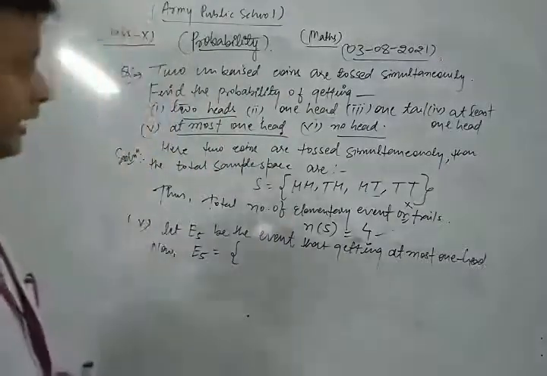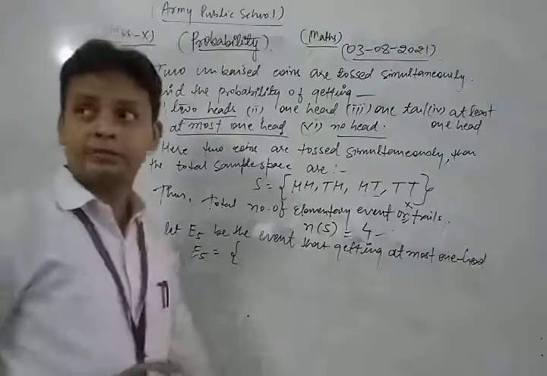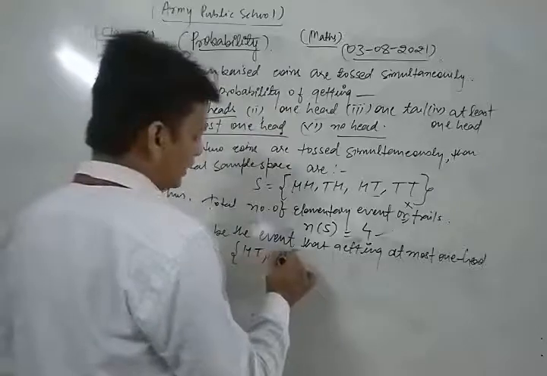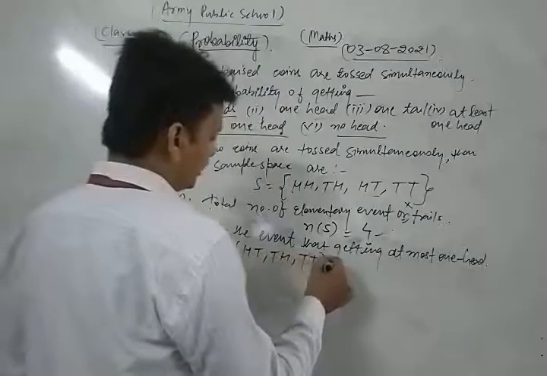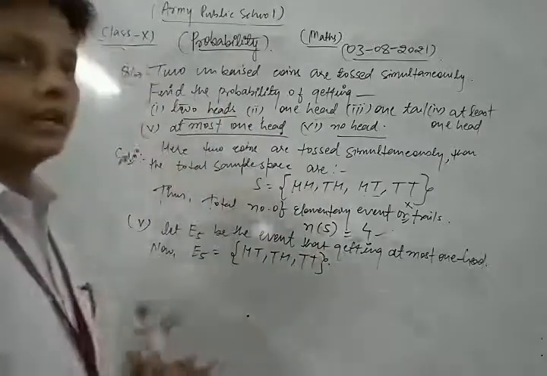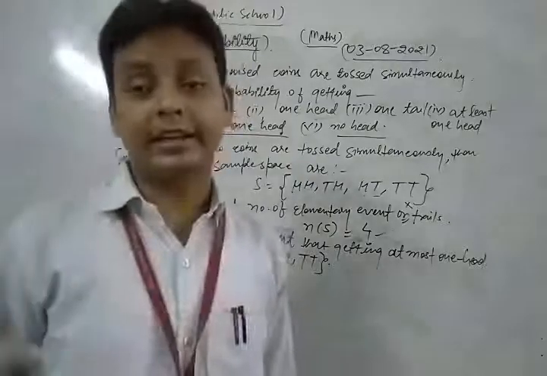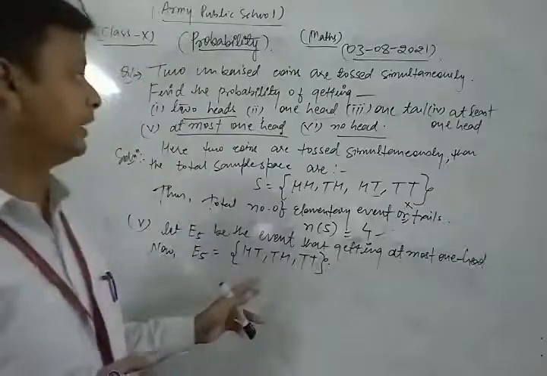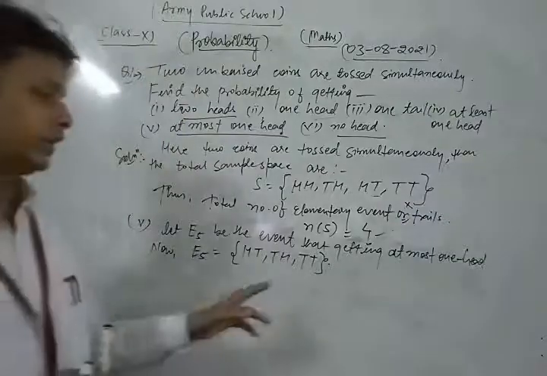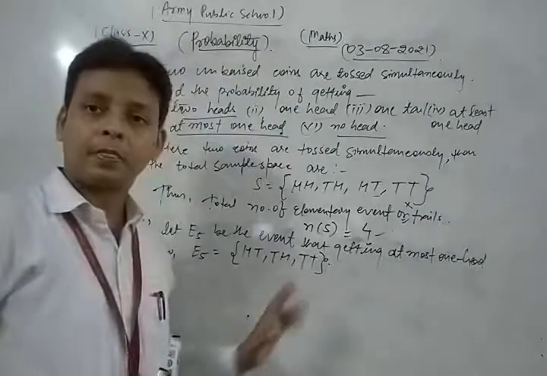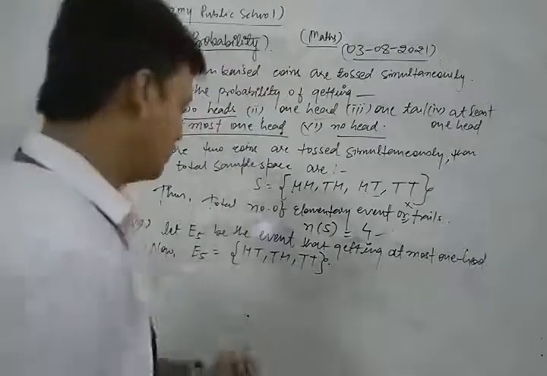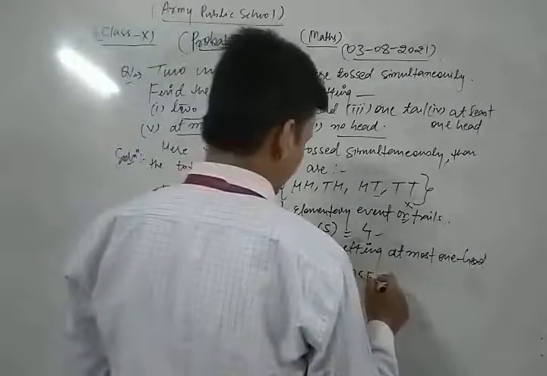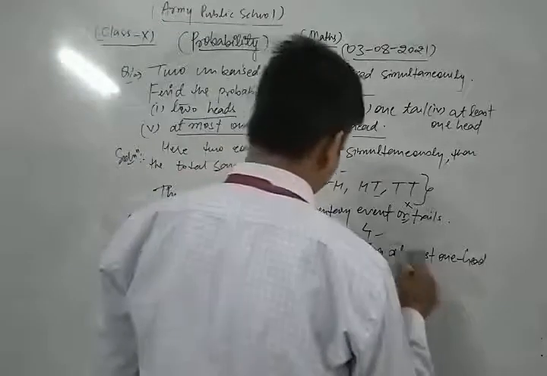So in the case of at most one head, we take head-tail, tail-head, and both are tail, but we don't take both heads. This is a very important concept. So we don't take HH. In this way, the number of favorable outcomes associated with E5 is 3.